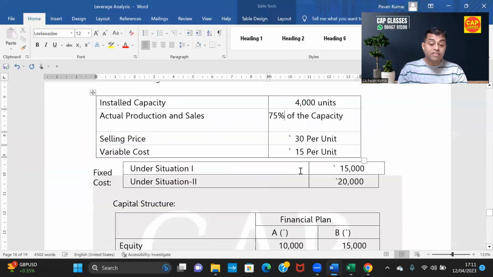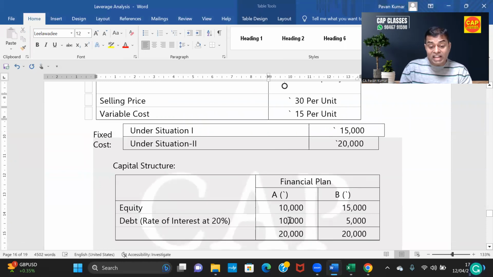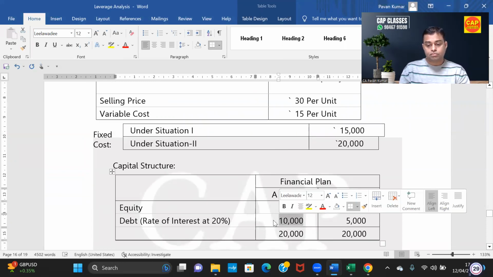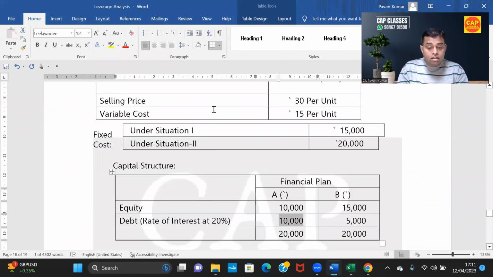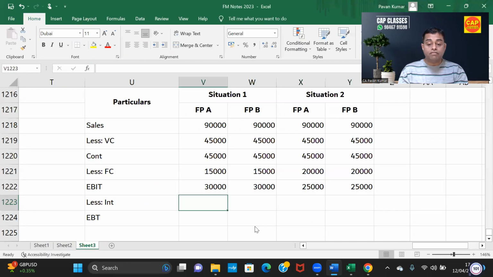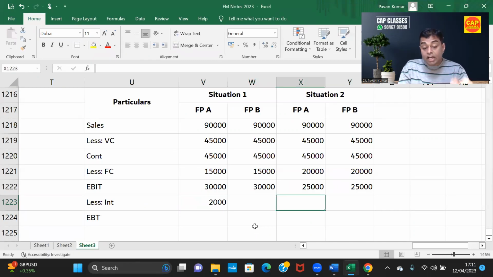Less interest. They have given, look here, in financial plan A, interest is 10,000. Financial plan A means financial plan 1. We'll put A and B as given in the question, and it doesn't make any difference. So in financial plan A, they have given debt 10,000. Interest rate is 20%. So can you calculate and tell me interest, please? 2,000. Very good. So financial plan A, 2,000. Please be careful.